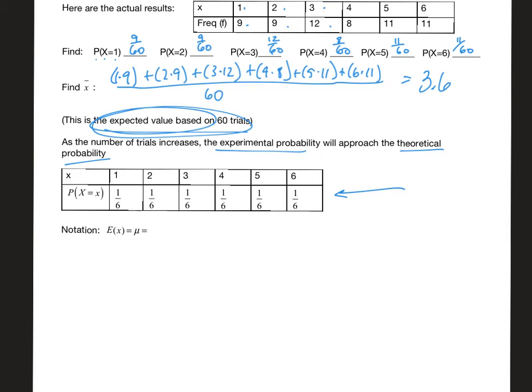So the probability that it is going to land on a 1 would be 1/6, and the probability that it would land on a 2 would also be 1/6. So you're going to see some notation, all right? So this is the expected value of x. It's represented by the letter mu, all right?